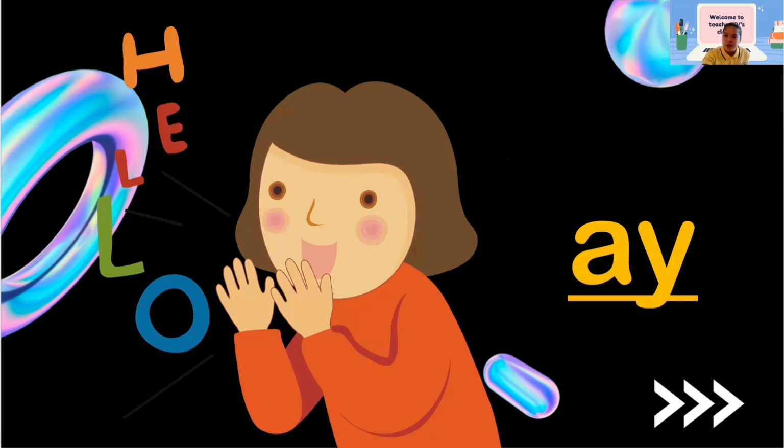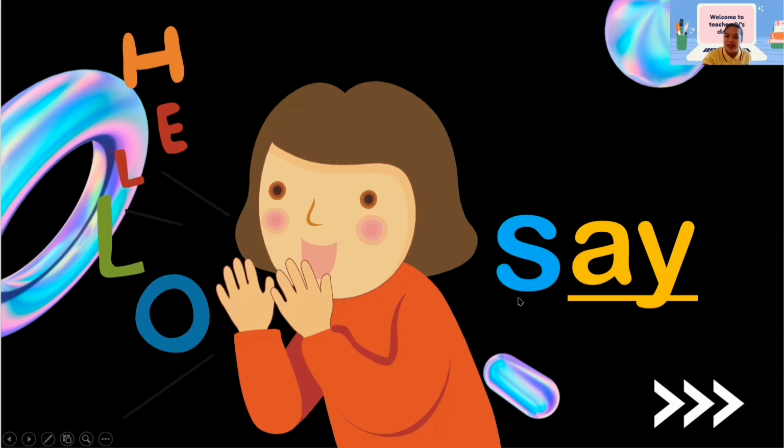What do you think he is doing? Perfect. Saying what? Hello. So what will be the word of this picture? Perfect. Say. So since teacher JV already gave you the A, what else is the missing one?